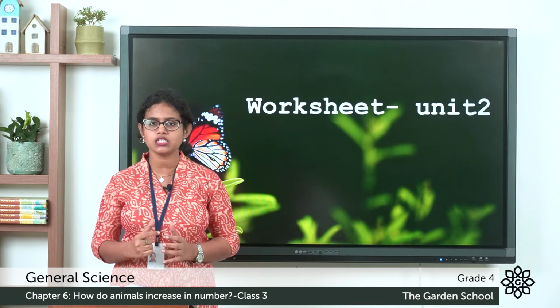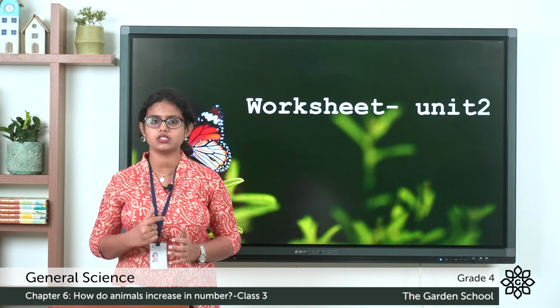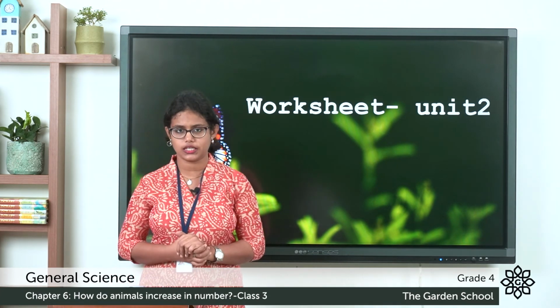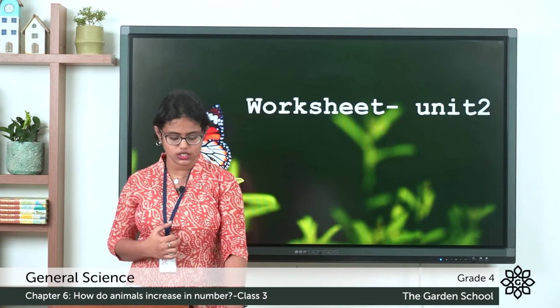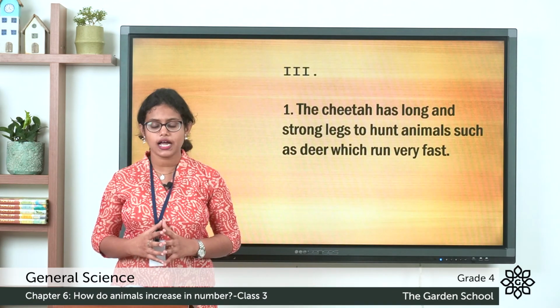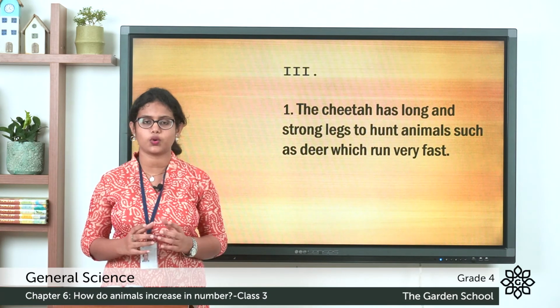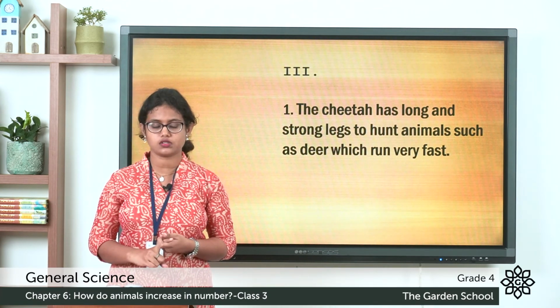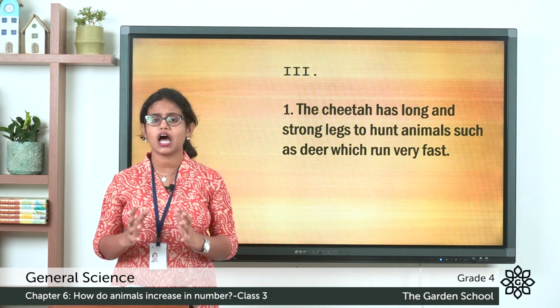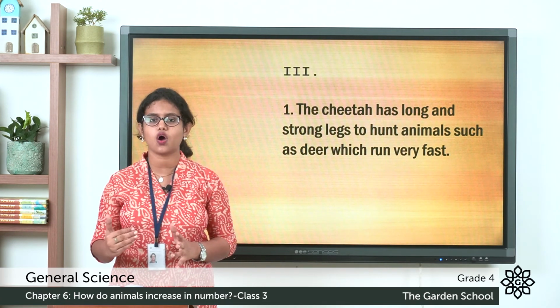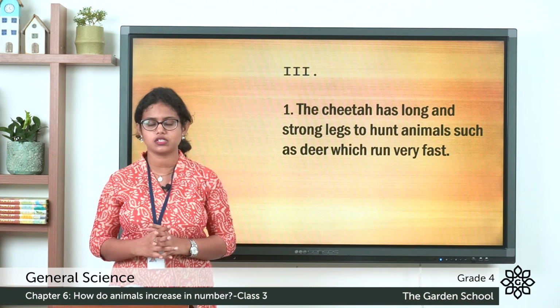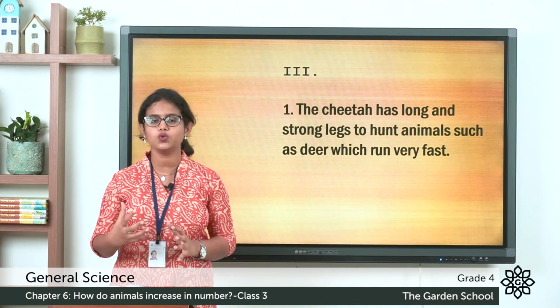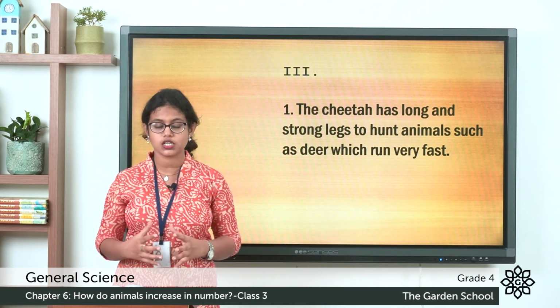And based on this passage, we have two questions given and we need to answer them. So let's read the first question. Why does the cheetah have long and strong legs? So first of all, cheetah is a carnivorous animal that hunts other animals. So the question here is, why do they have strong and long legs?